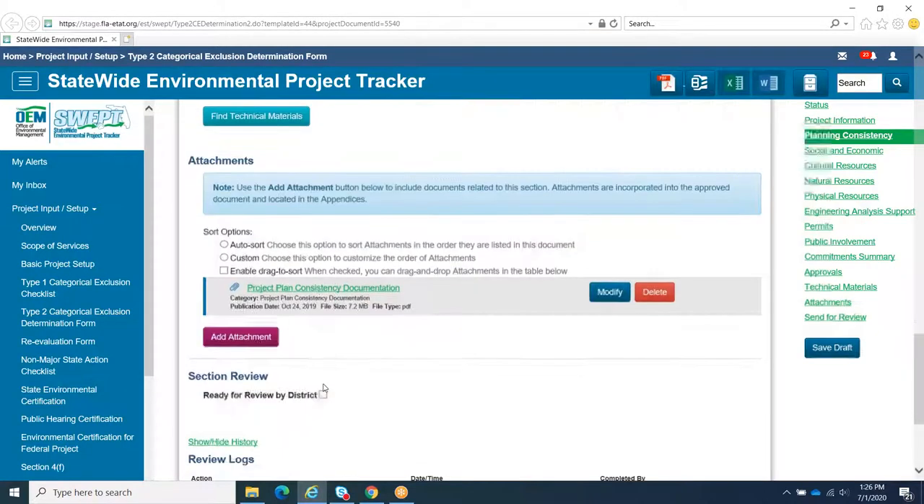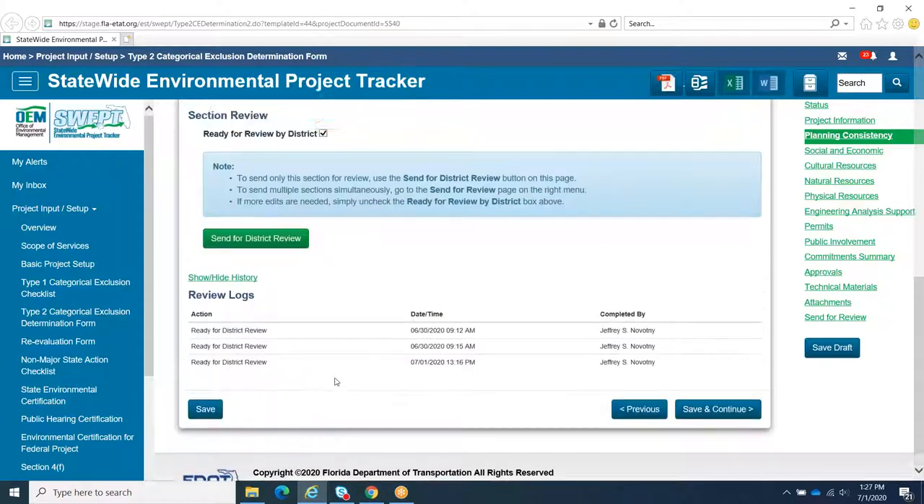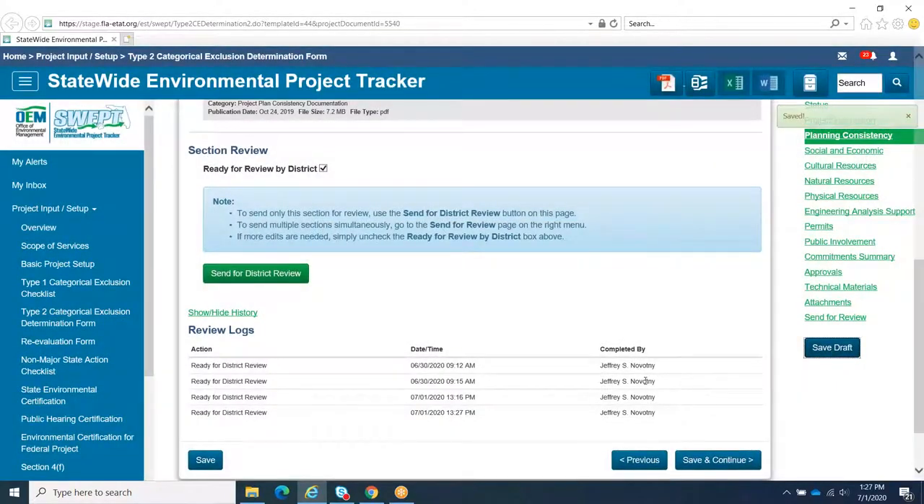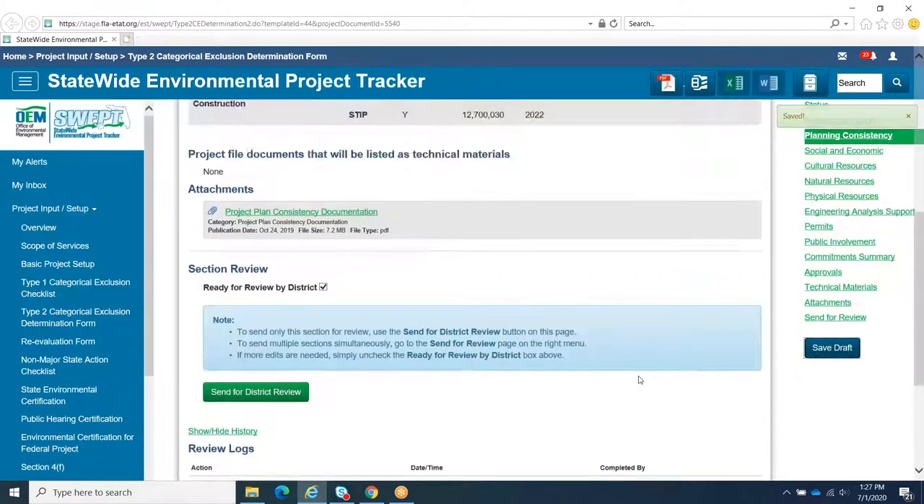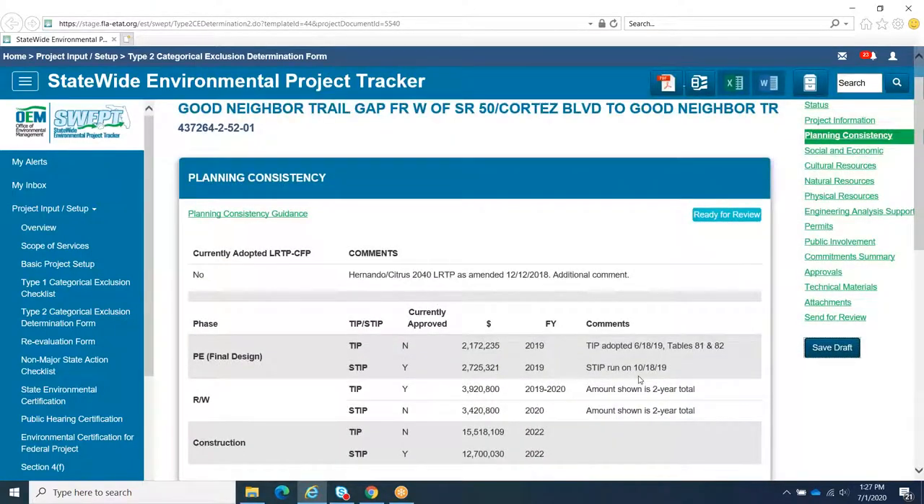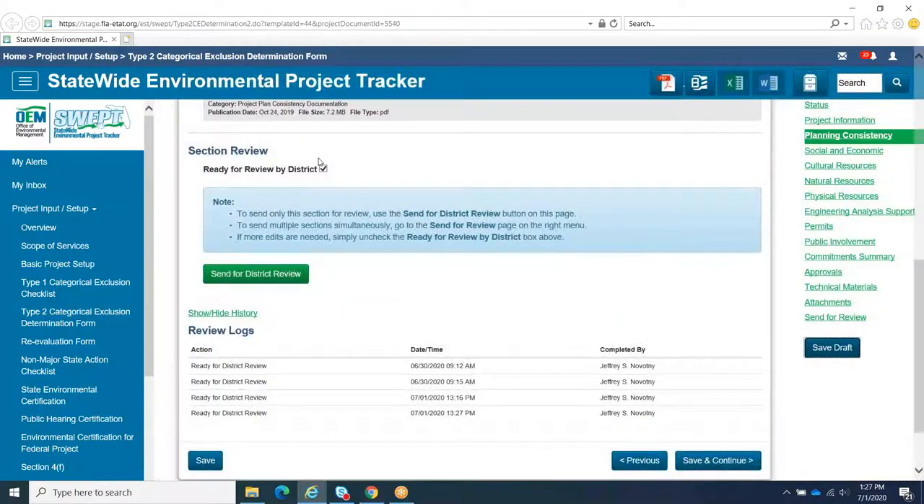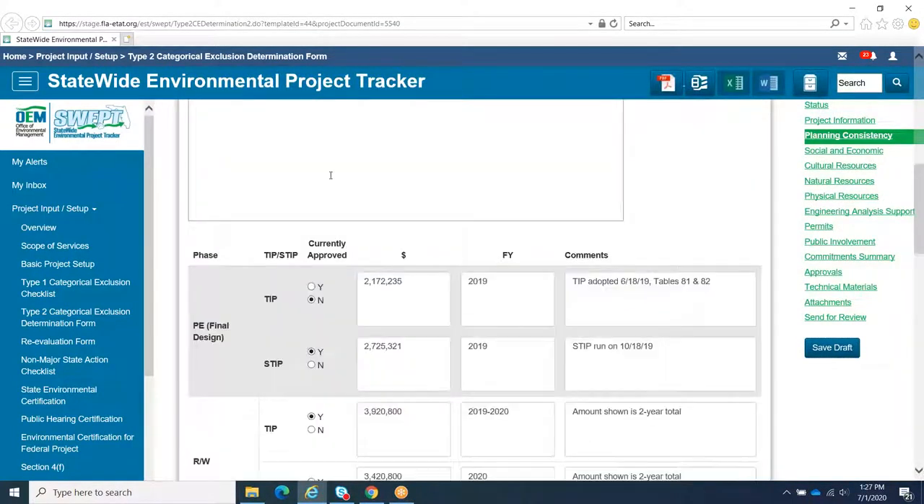Once you are satisfied with the content in this section, you can select Ready for Review by District, and then save or save and continue. You may also click Save Draft to come back and revise this section later. As a reminder, once a section has been sent for review, you can only see it in read-only mode. If you want to make further edits, click Ready for Review by District and continue editing.